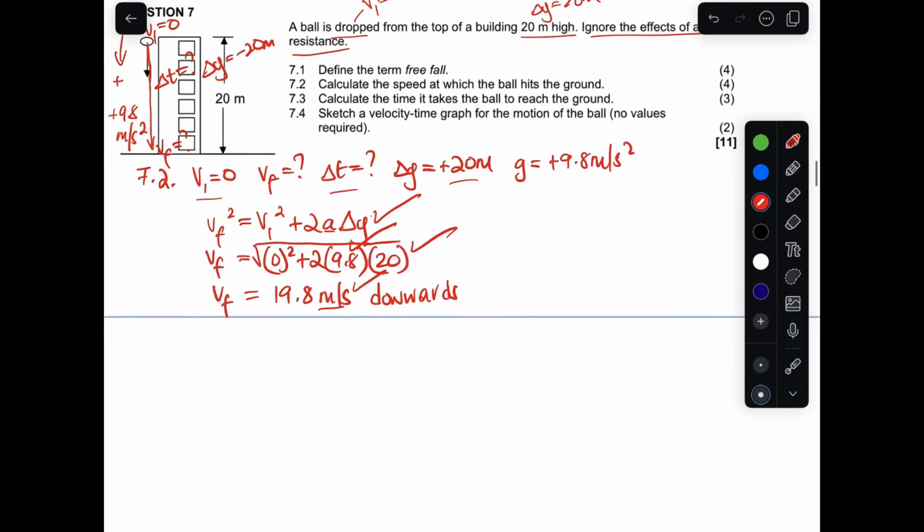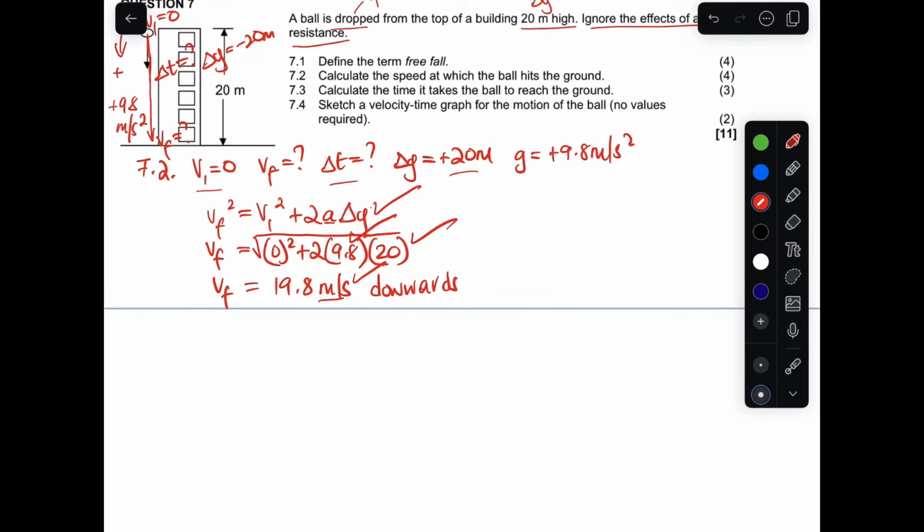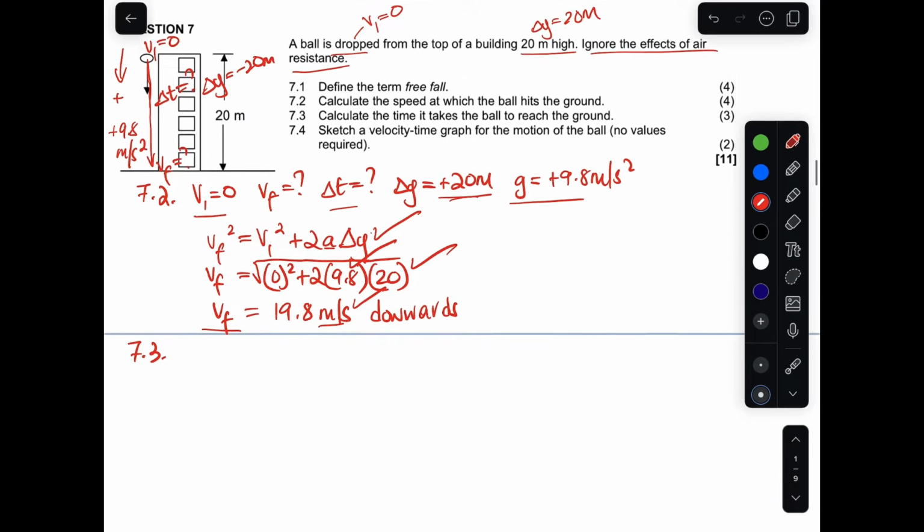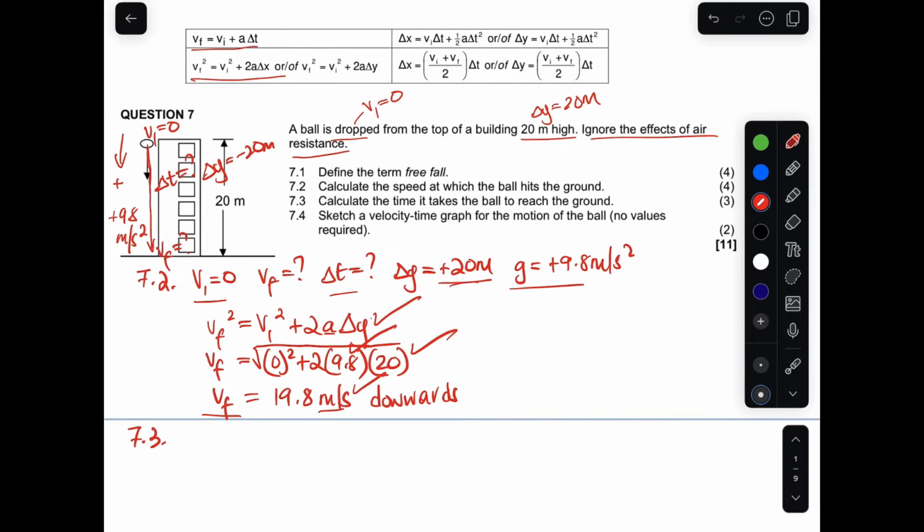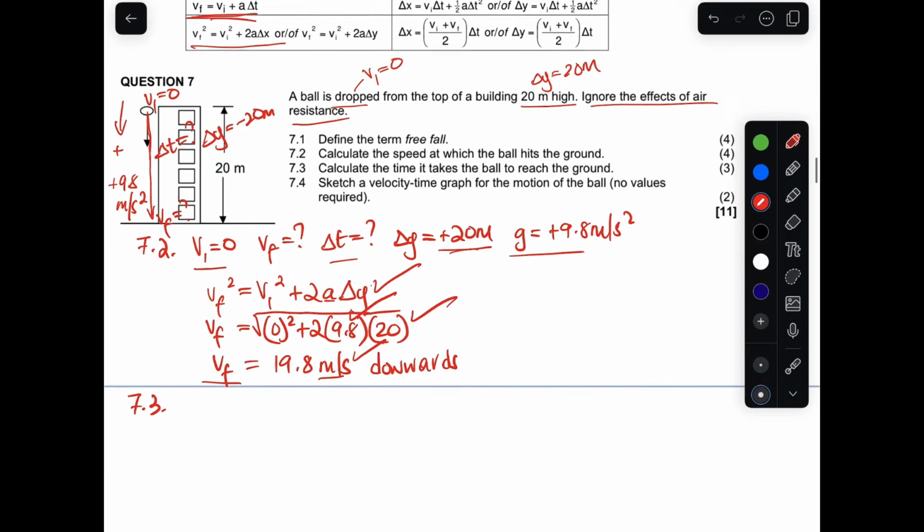Now let's go to 7.2. 7.3, sorry, 7.3, it says calculate the time it takes for the ball to reach the ground. Now that we have the initial velocity, the final velocity, the displacement and g, which is 9.8, which formula can we use to calculate the time it took? Out of these formulas, I think this one will be the first one. It will be the easiest.